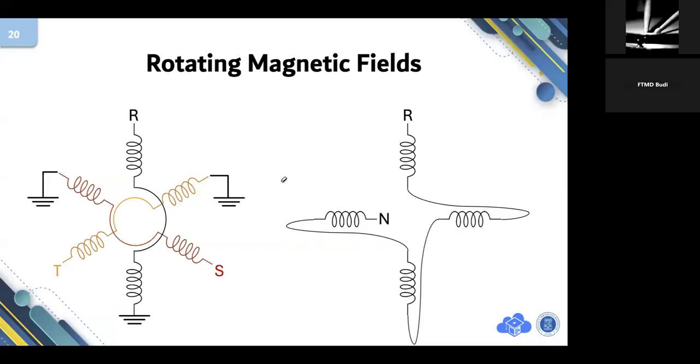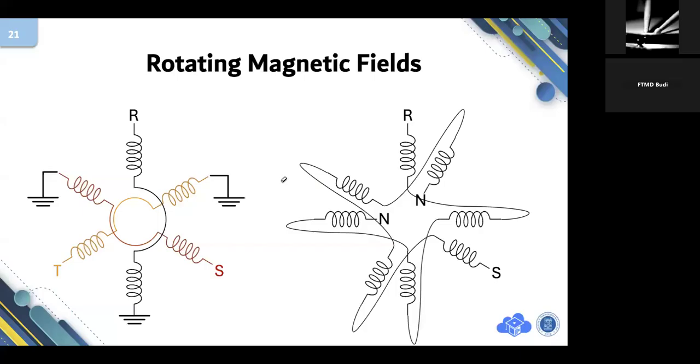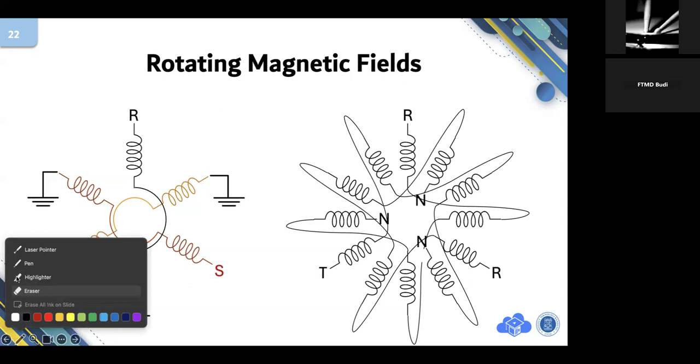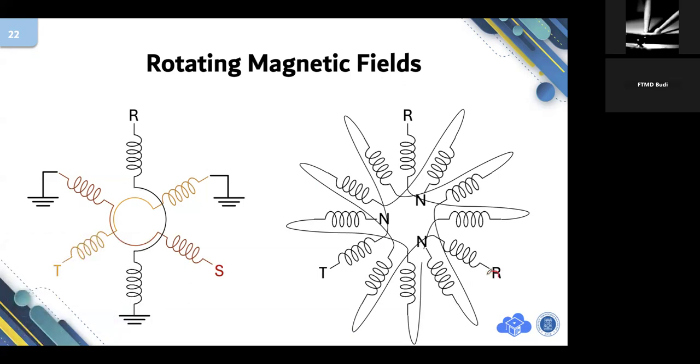I do the same not only to the R but also to the S and T. This is S, this is T. Okay, I think if I show you this final construction, you will not be able to distinguish which one is R, which one is S, which one is T. Okay, sorry. I think this is S. Sorry. This is S. Yeah.